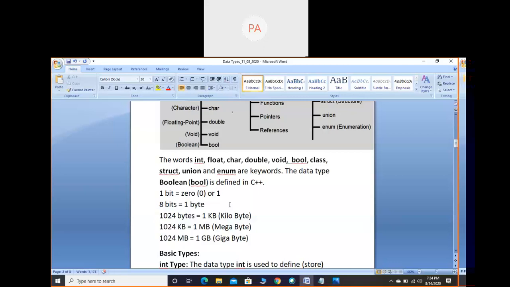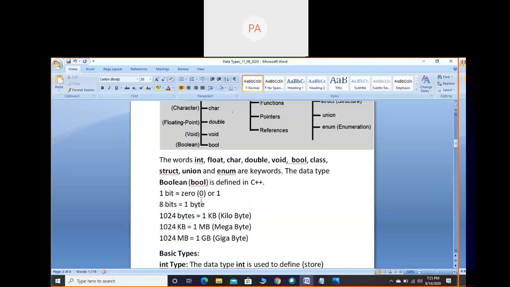Again I will tell you, 1 bit means only 0 or only 1, not both. When you go for the byte concept, then you can consider both zeros and ones. 8 bits means either 8 zeros or 8 ones or 4 zeros 4 ones, any combination you can consider, but you have to consider only 8, not 10. You should not say 10 bits equal 1 byte. No, 8 bits equal 1 byte. If we add 8 more bits to this, it will become 2 bytes. So 2 into 8, 16 bits makes 2 bytes. Such 1024 bytes is 1 kilobyte, 1024 kilobytes is 1 megabyte, 1024 megabytes is 1 GB. Okay, that is bits and bytes.